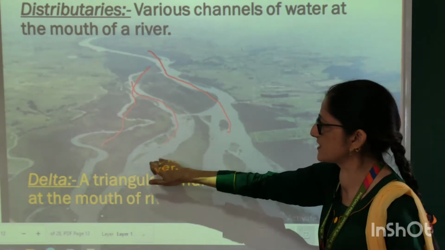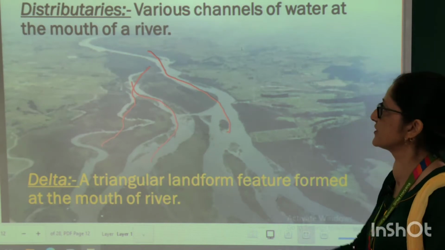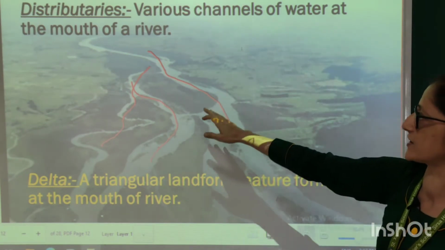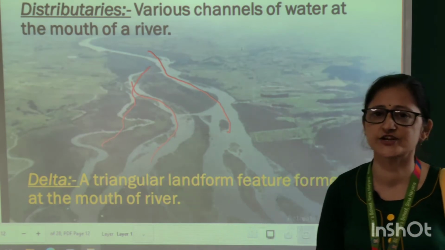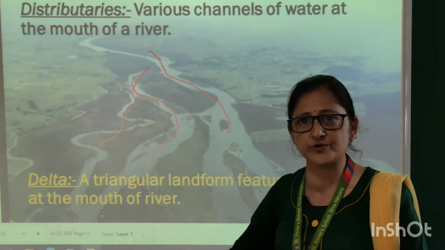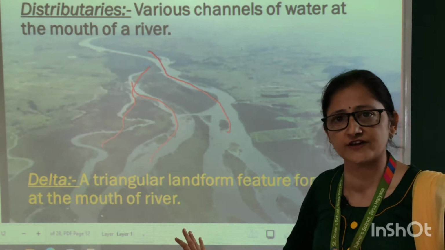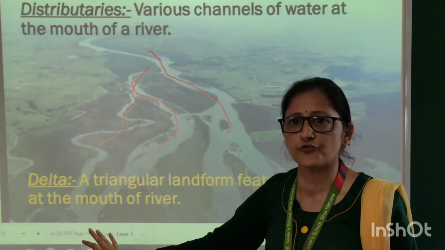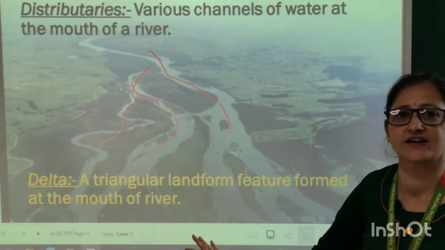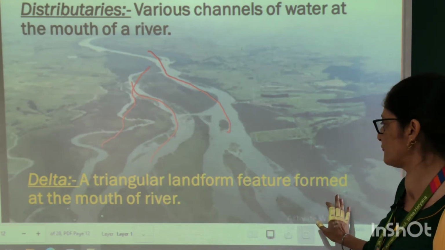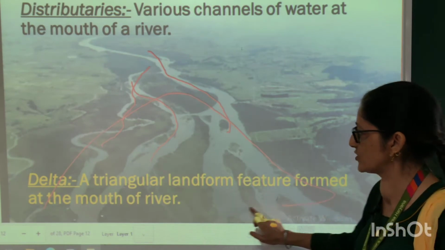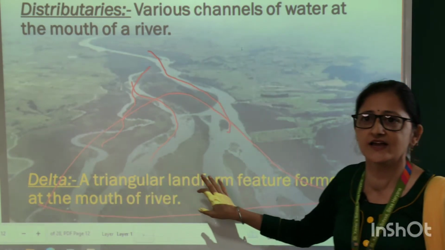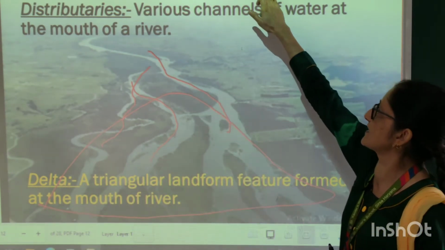So various channels of water at the mouth of the river are known as distributaries. Near the mouth of the river, deltas are also formed. These are triangular shaped landform features formed at the mouth of the river. This triangular shaped landform feature is known as a delta.